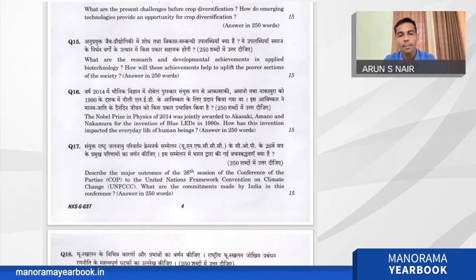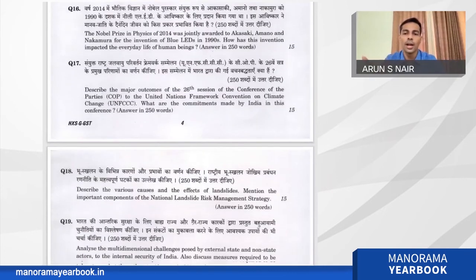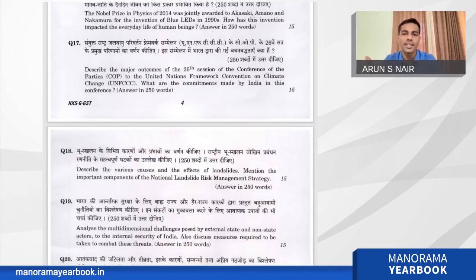You can mention the advantages of blue LED and how it is going to impact humans. In the impact on everyday life, I think you can mention the disadvantages also. For example, if the LED devices are damaged, how are they going to be recycled and how will the e-waste be managed? That is also an issue that we are going to face in the near future.